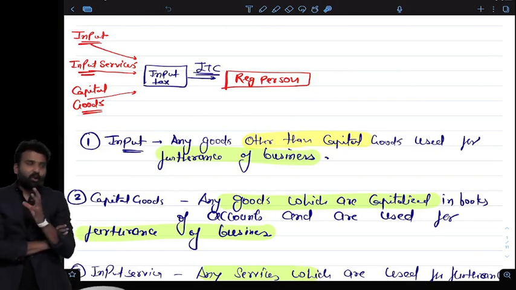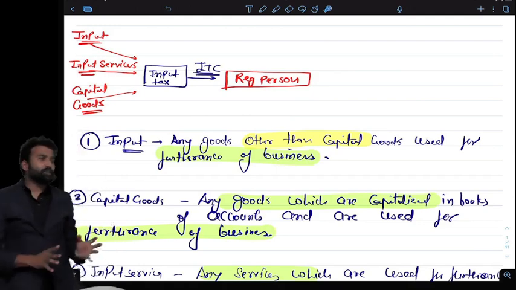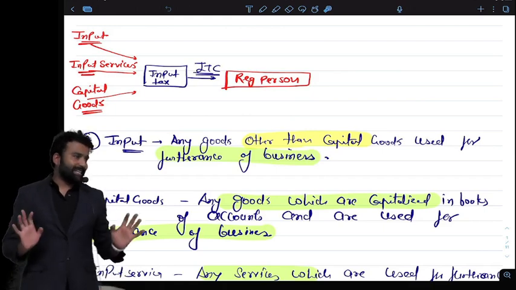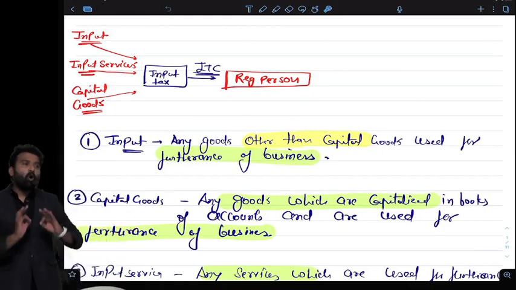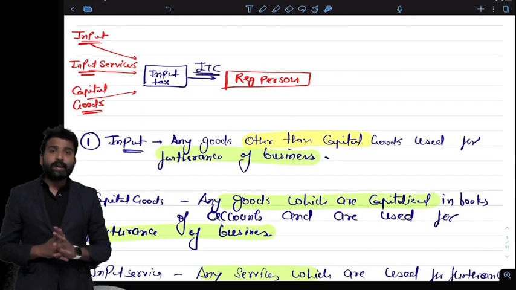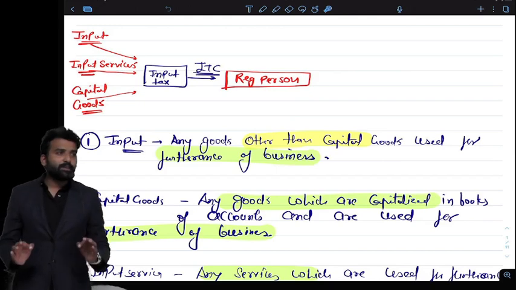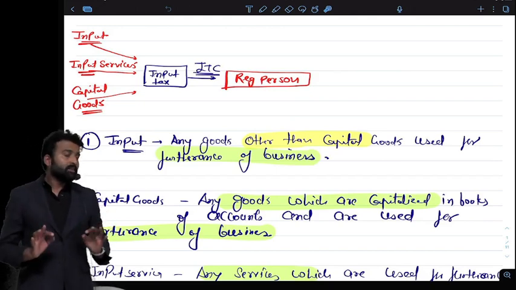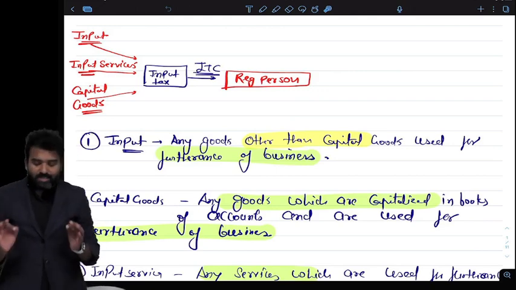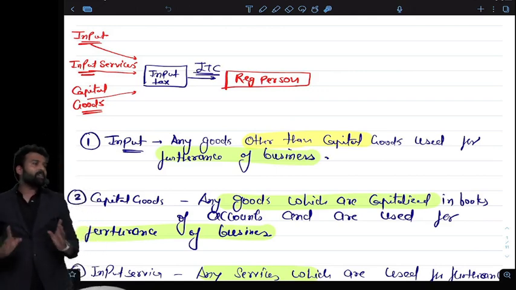in case of ITC, what we have to understand is, if I am purchasing material, I am using any services, or if I am buying a machine, I can claim credit of all these things. Means I can claim credit of all the purchases of the business, whether it is my input, my input service, or my capital goods. What is the important thing? It should be for the furtherance of business. The purpose should be furtherance of business. If the purpose is furtherance of business, then of course I can claim ITC of the input services and capital goods.